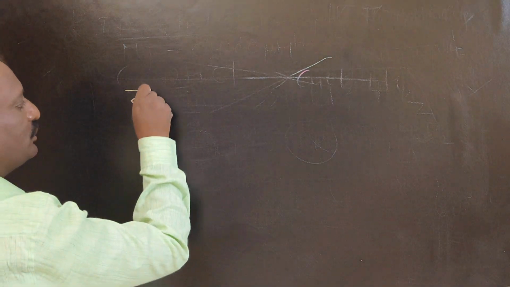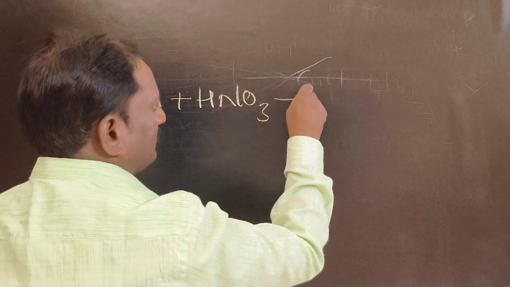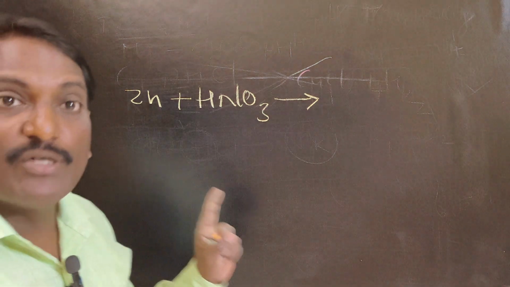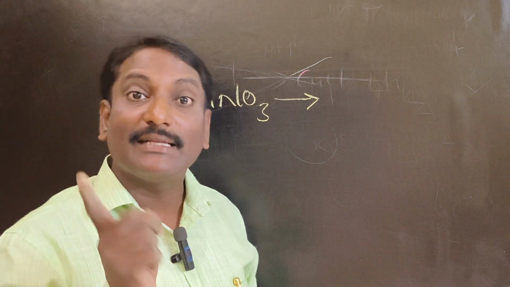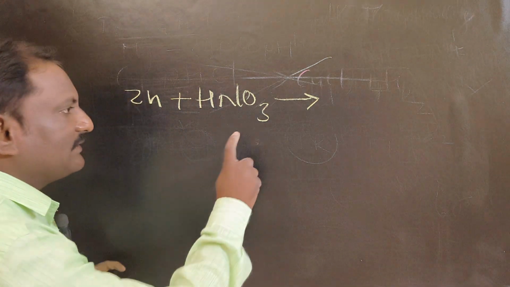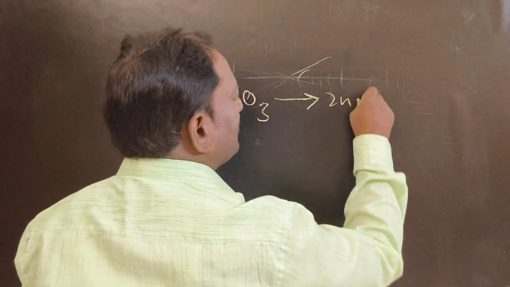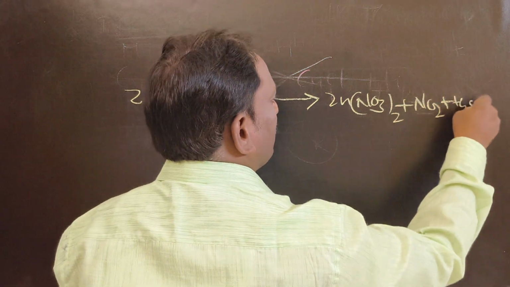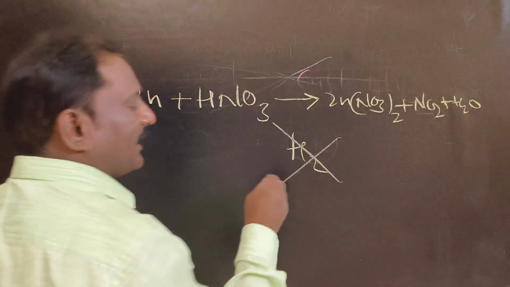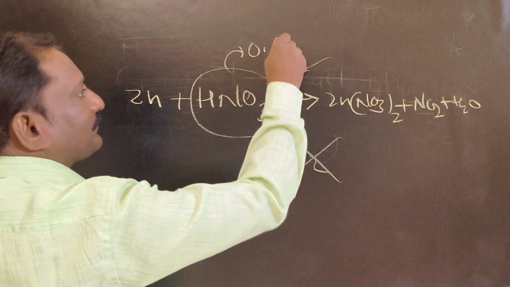Right. So what will happen when a zinc coin is placed in nitric acid? Right. This is exception number 2. Generally, an acid reacting with a metal gives salt plus hydrogen gas, whereas nitric acid doesn't. In the case of nitric acid, there is no evolution of hydrogen gas, so you will get zinc nitrate, nitrogen dioxide and water.